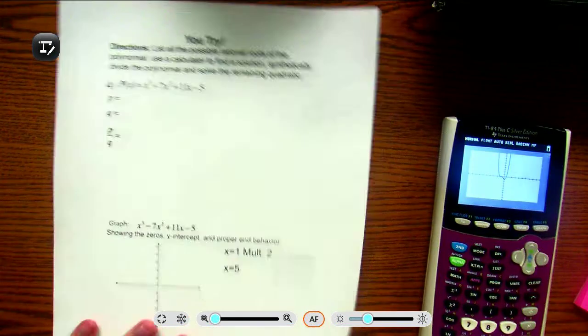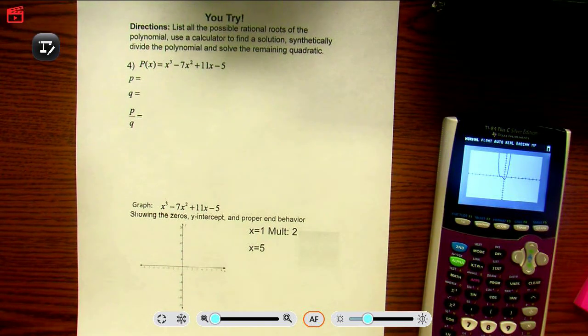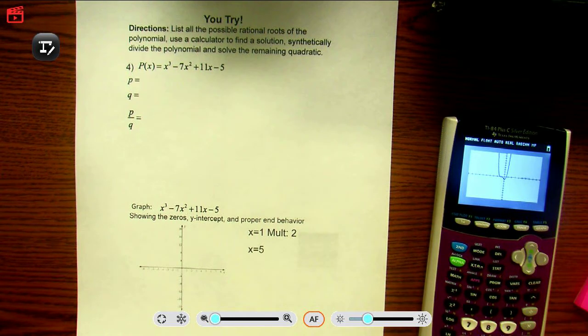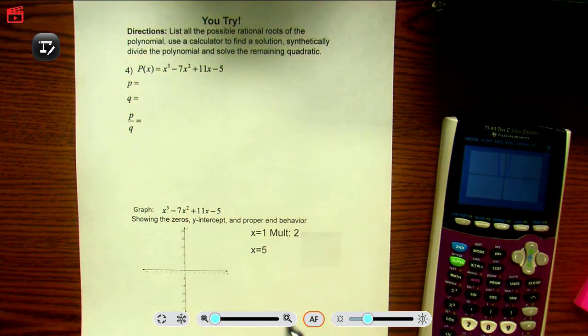Last bit, this is for you to try. Okay, use the stuff that we have from before. The answer key to it will be posted on Canvas for you. So give this one a try. See if you can graph it. See if you can find your solutions. If you get stuck, ask a neighbor. And if you want to check your answer, go out to Canvas.